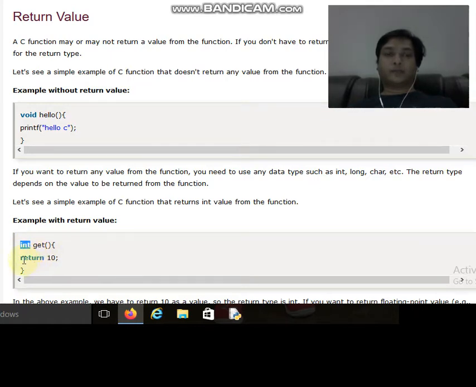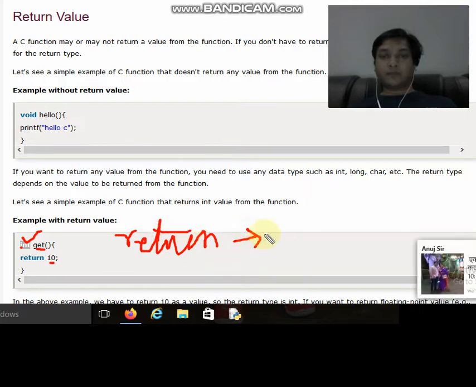So this function is basically returning 10. This 10 is an integer value, so we are writing int before the name of the function get. So over here the return type is important. The return type is int.